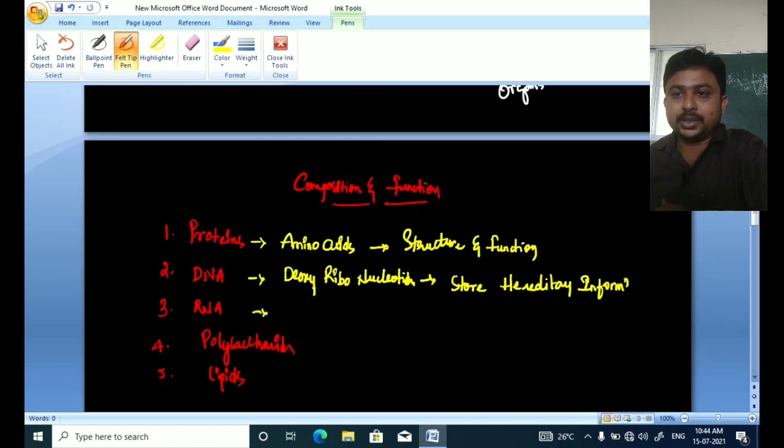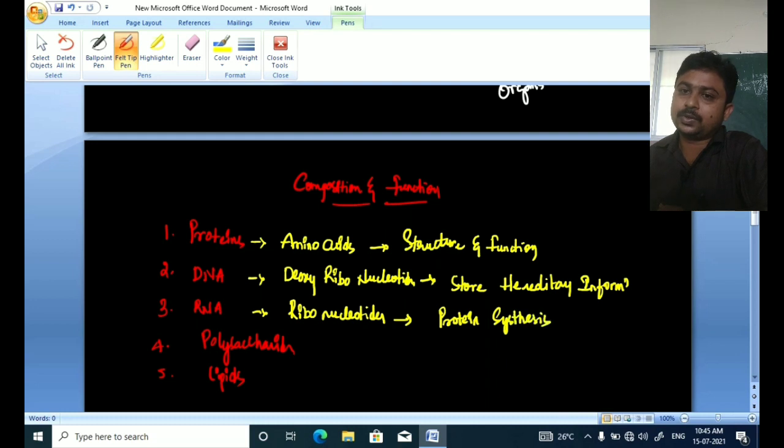Then what about RNA? RNA is composed of ribonucleotides, and they are very important for protein synthesis. Then polysaccharides.